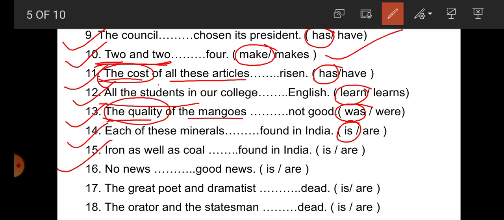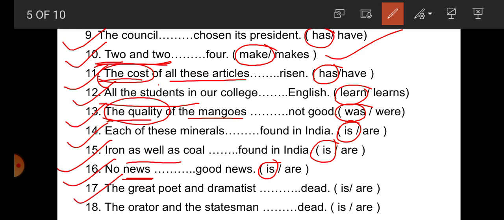Iron as well as coal, two singular subjects joined with as well as, so here is correct. No news dash good news. No news, news is, students, seems plural but it is singular one, so here is correct.